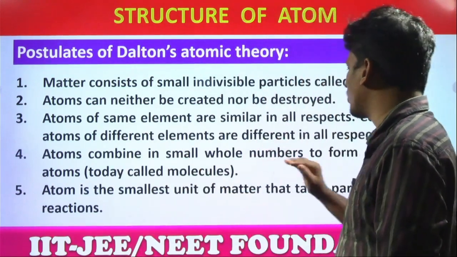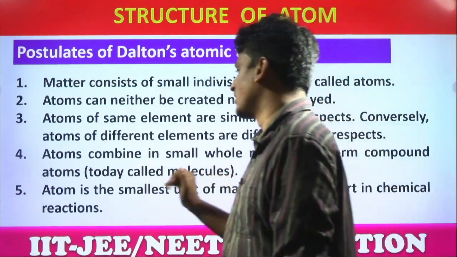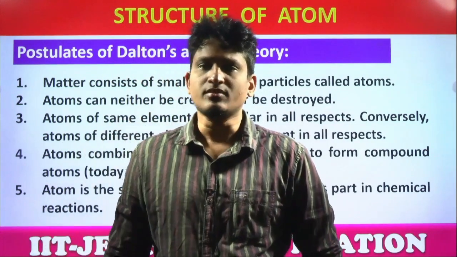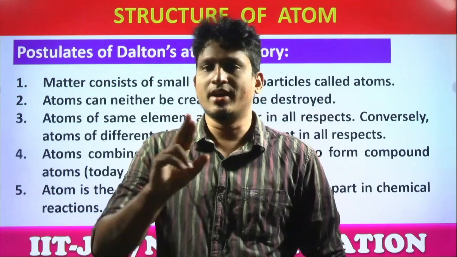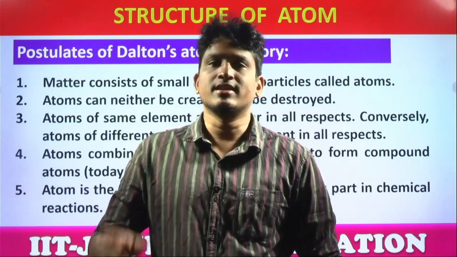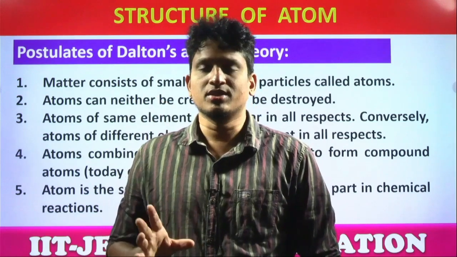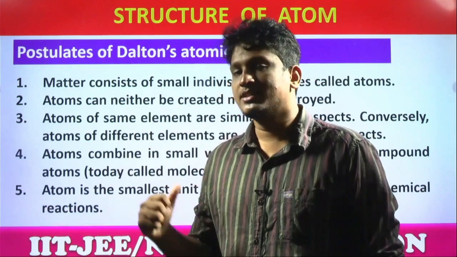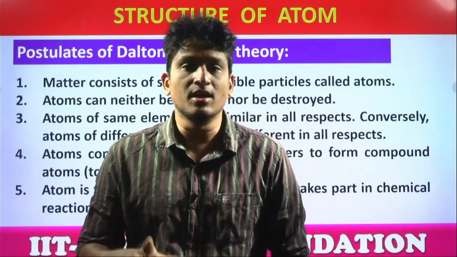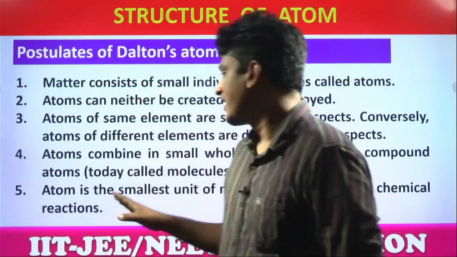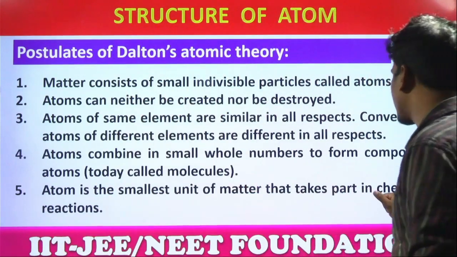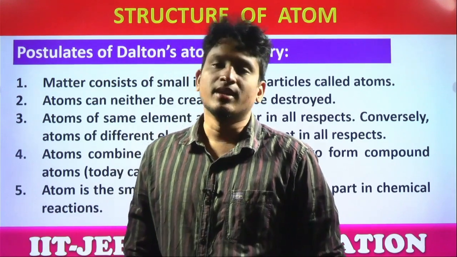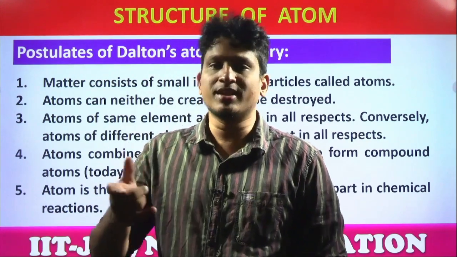Atoms combine in small whole number ratios to form compounds. These compound atoms are today called molecules. For example, H2O: a small group of atoms combined, two hydrogens and one oxygen. Carbon dioxide, CO2: one carbon and two oxygens. So atoms combine in these small whole number ratios and form compound atoms. He called them compound atoms; now we call them molecules. Right, students? Next, the atom is the smallest unit of matter that takes part in a chemical reaction. Whatever chemical reactions happen, the smallest, ultimate particle participating is the atom.